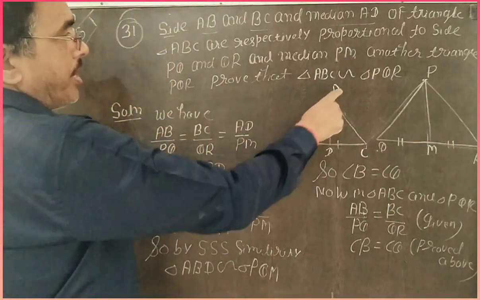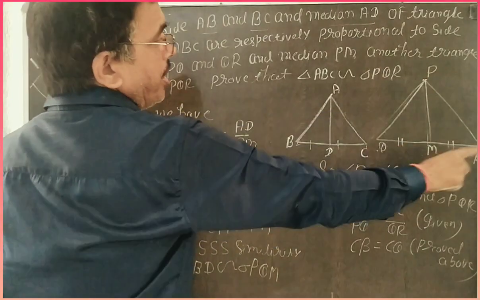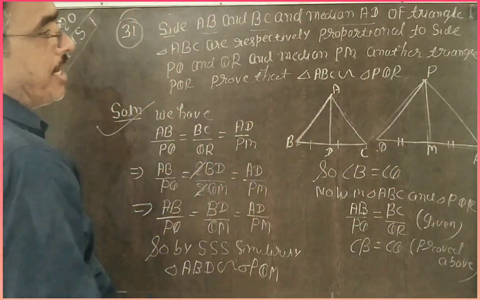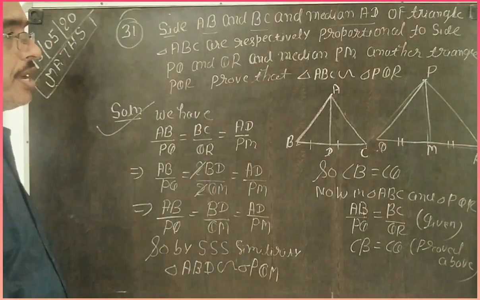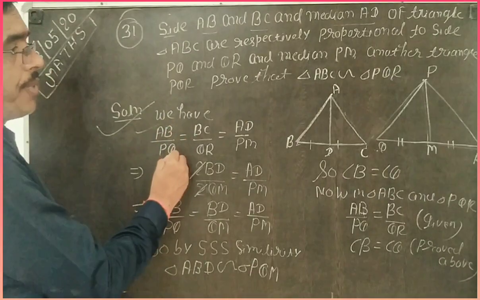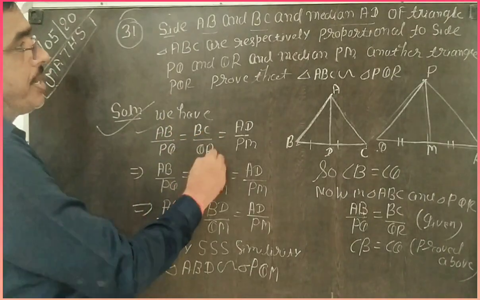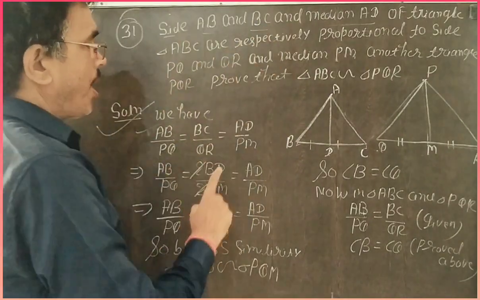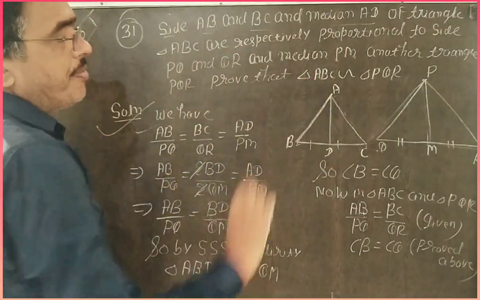Then prove that triangle ABC is similar to triangle PQR. Dear students, we are given that two sides and one median are proportionally equal in these two triangles. So here we see AB by PQ, BC by QR, and median AD by PM, given in your question.